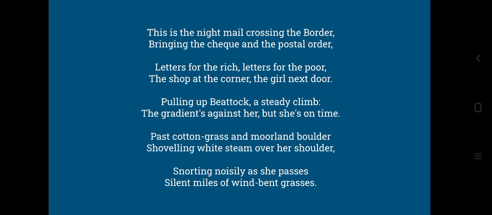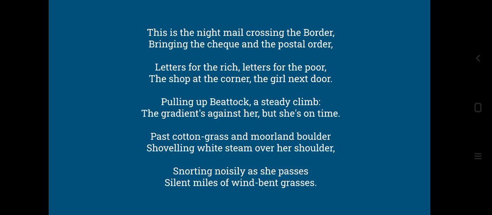Bringing the check and the postal order. Now we all know what a check is. Check is a bank document. It's not a document ultimately, but a check is a sort of piece of paper which has some amount written on it, and through it we can take that amount. So that is a check.